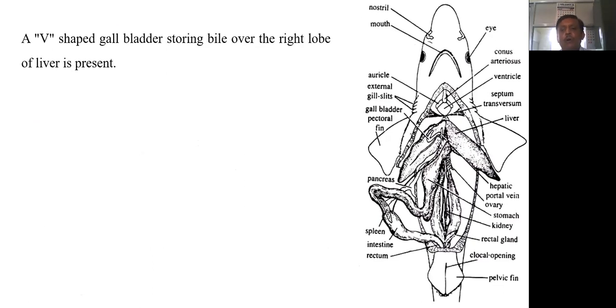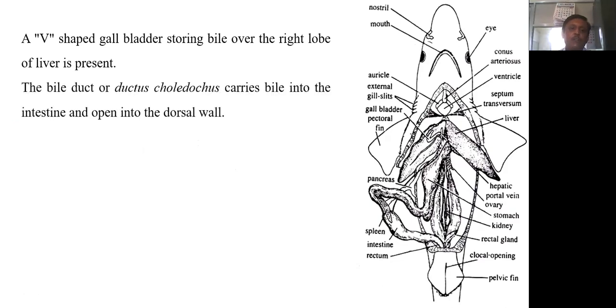Here is shown the V-shaped gallbladder, which stores the bile. This V-shaped gallbladder is present over the right lobe of the liver. The bile duct or ductus choledochus carries the bile into the intestine and opens into the dorsal wall.